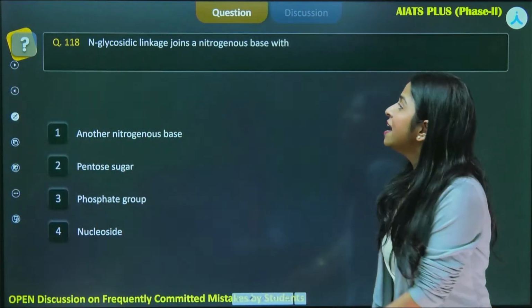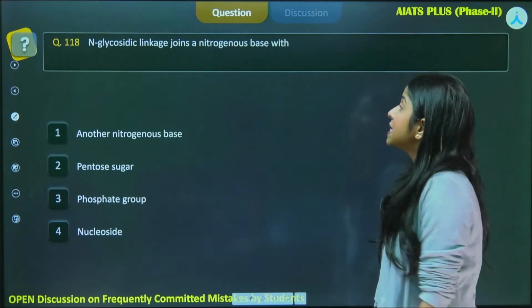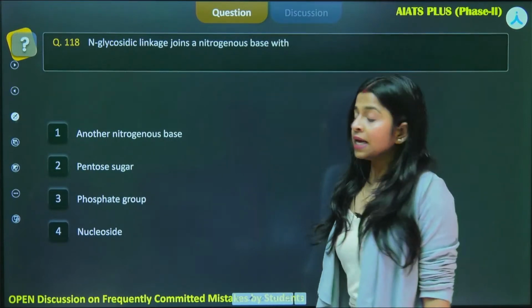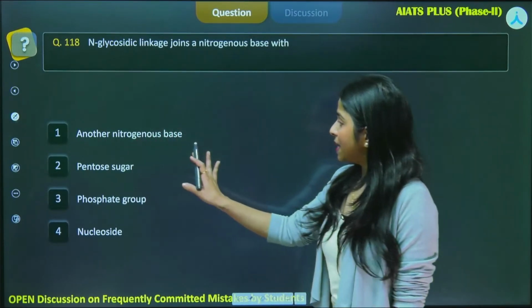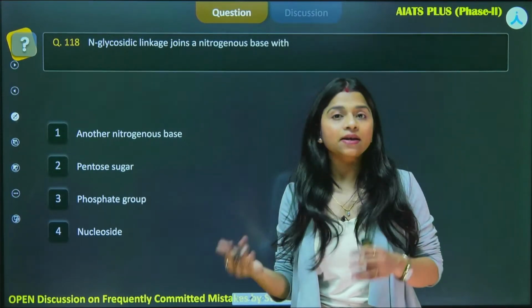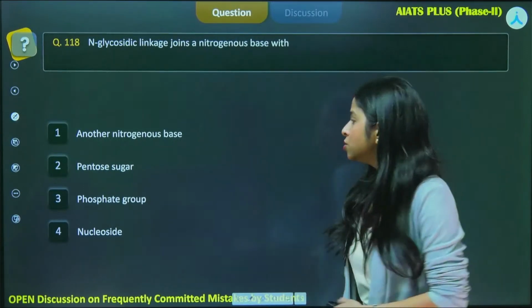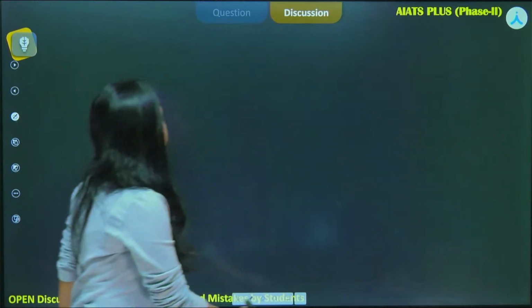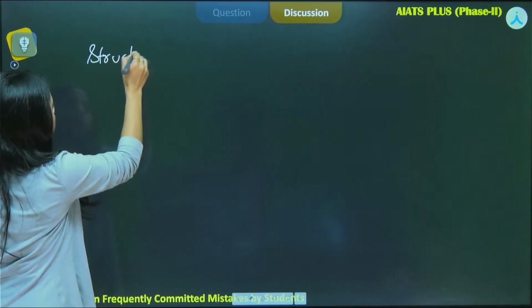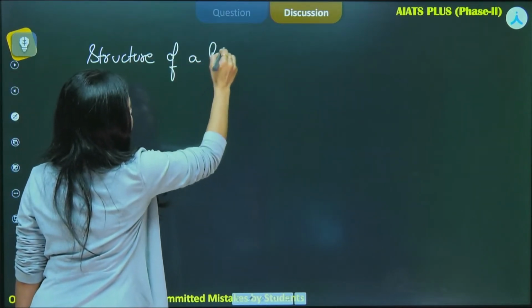The question says, N-glycosidic linkage, yes, very important again, joins a nitrogenous base with another nitrogenous base, okay, N-glycosidic linkage. Now, if we are talking about N-glycosidic linkage, before that we need to understand the structure of a polynucleotide. So moving further, I'll simply discuss the structure of a polynucleotide with all of you. We'll understand it quickly.